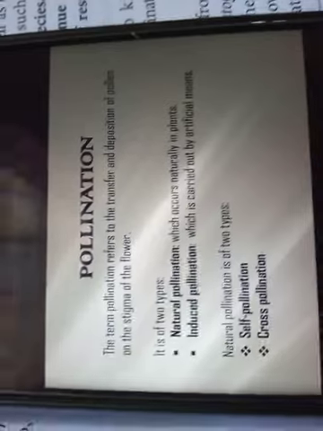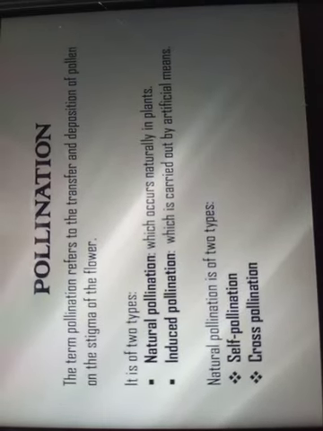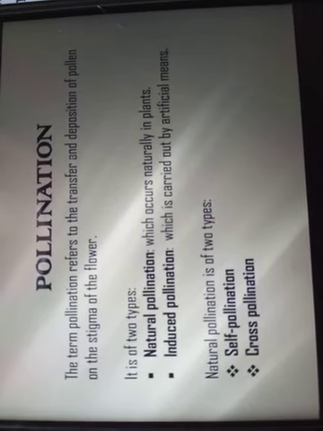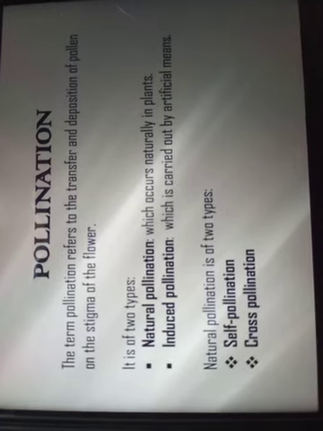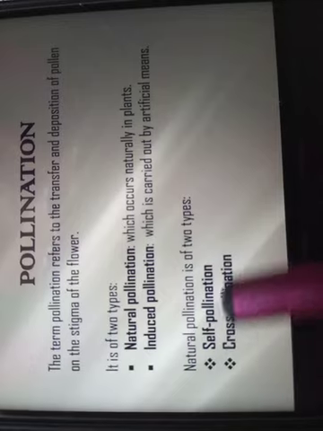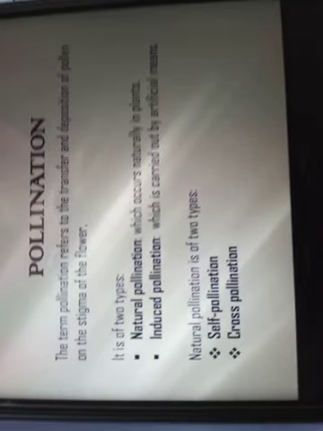Pollination is mainly of two types. The first one is natural pollination, and the other one is induced pollination. These two are not mentioned in your book, but natural pollination is of two types, mainly self-pollination and cross-pollination. Now let us see what self-pollination and cross-pollination are.